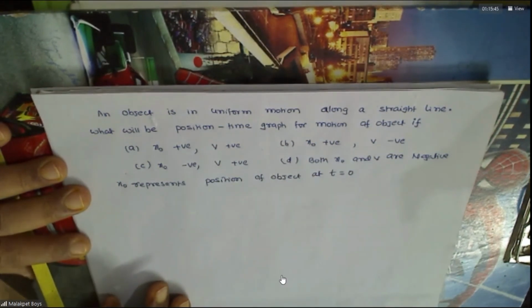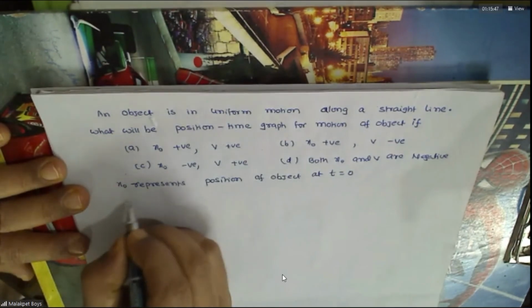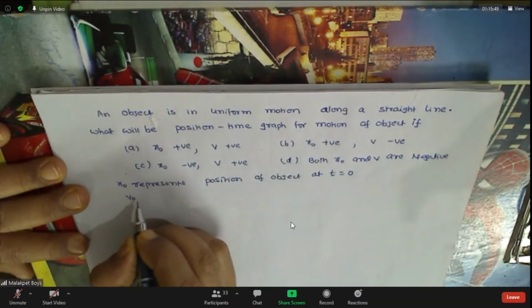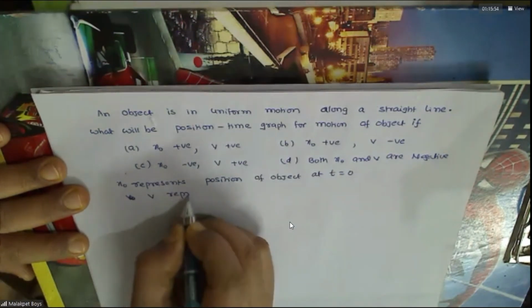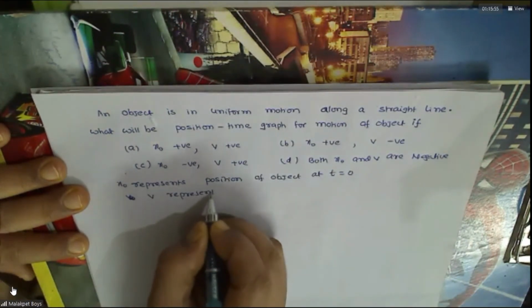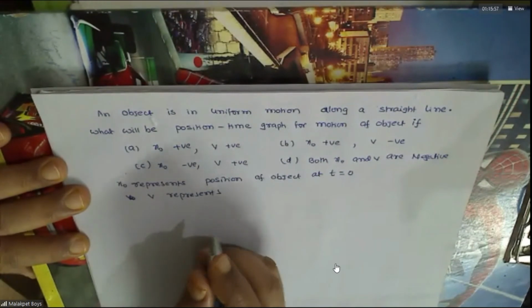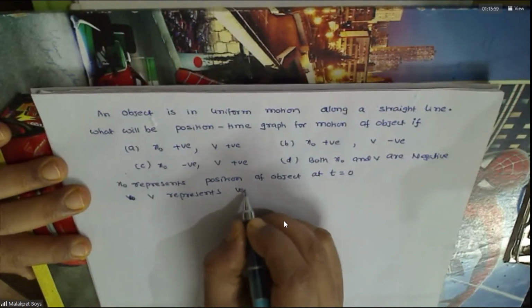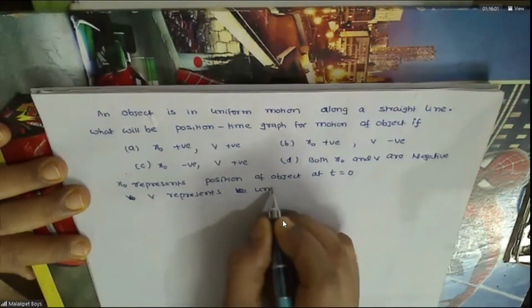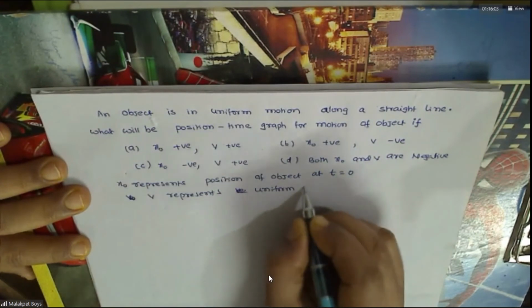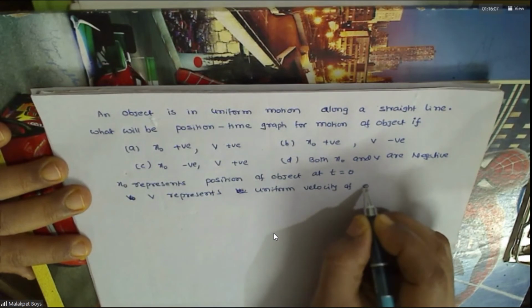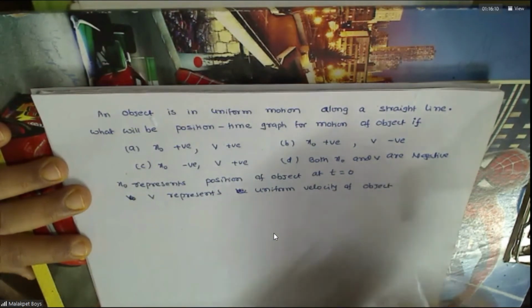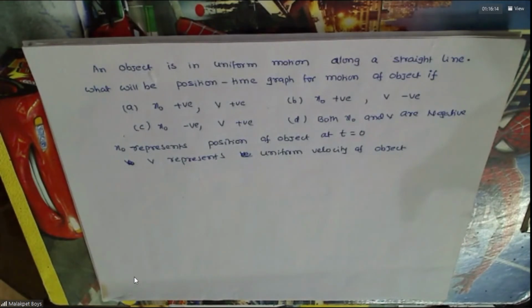Okay, and V naught and V represents the uniform velocity. So with this information, you have to draw the position time graph.